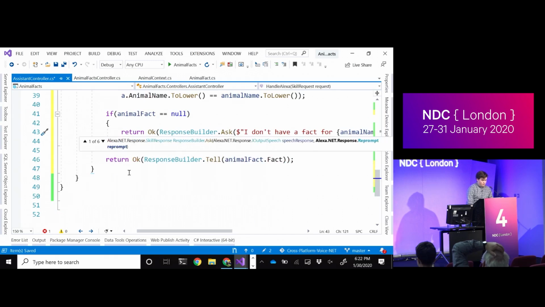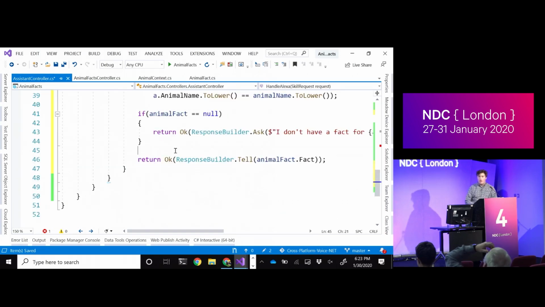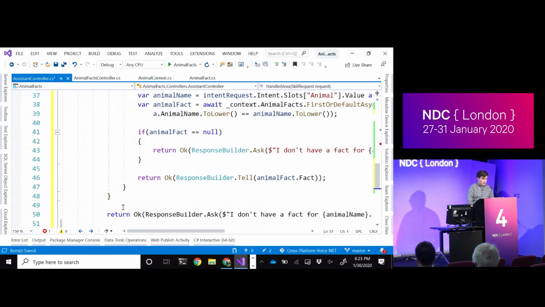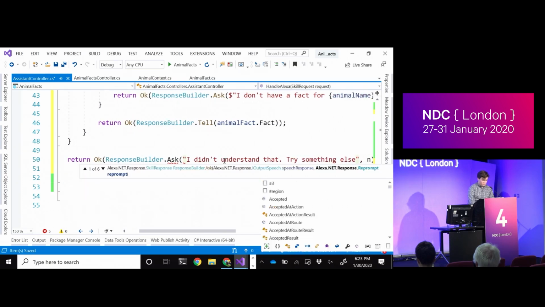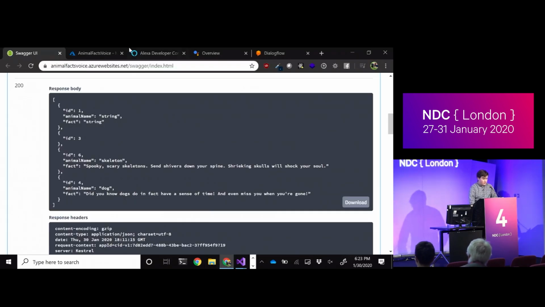And finally, if we received a request that we didn't want, we don't want to return a bad request or a not found or something like that. We always want to return OK, because otherwise the assistant is going to actually consider it a crash and actually crash your skill, kick the user out, and stuff like that. So if it's not a launch request and it's not an intent request, then we can return another OK. But in this case, I'll just give a generic, I didn't understand that. Try something else. Cool, no more errors. So let's go see what this actually looks like in testing.